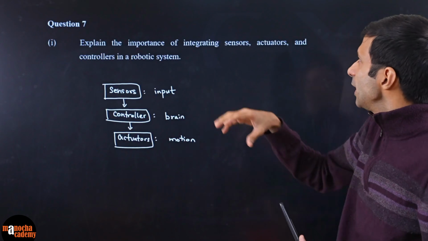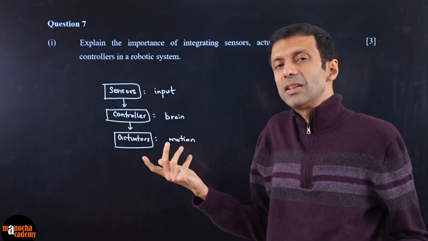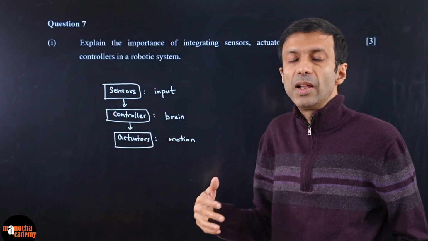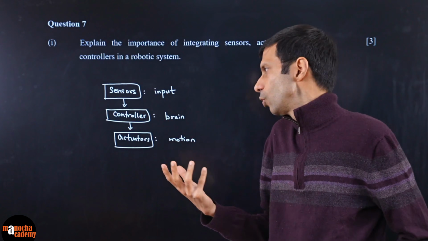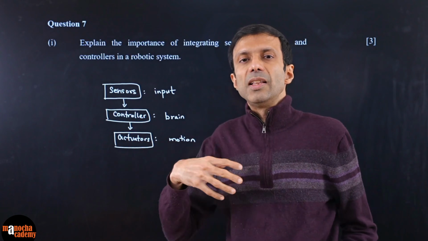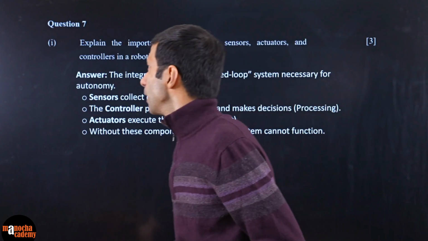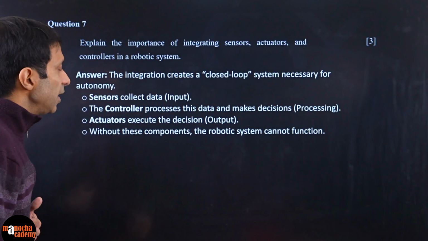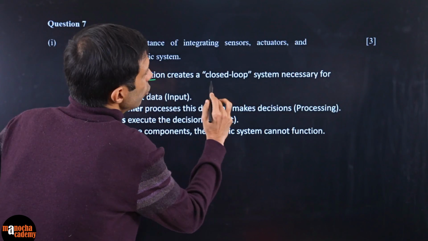And so it has to be all well integrated and functioning together, because let's say you don't have any sensor, then it will not work, right? Input will not be there. If the controller is faulty, not functioning, it will not take the right decision, and the actuator will not do the right motion. Okay. So this is your answer, that it basically creates this integration, creates a closed loop, right?